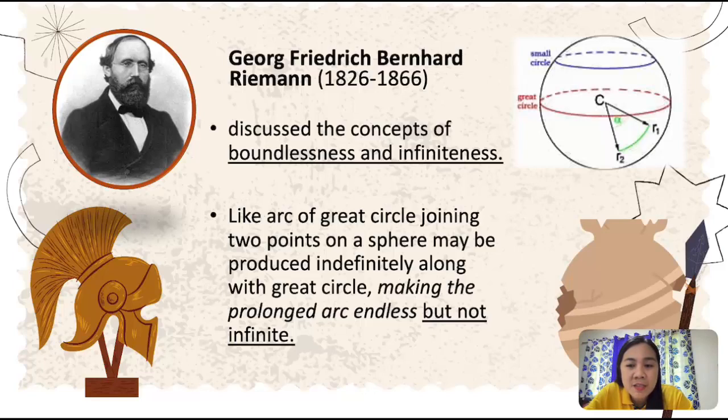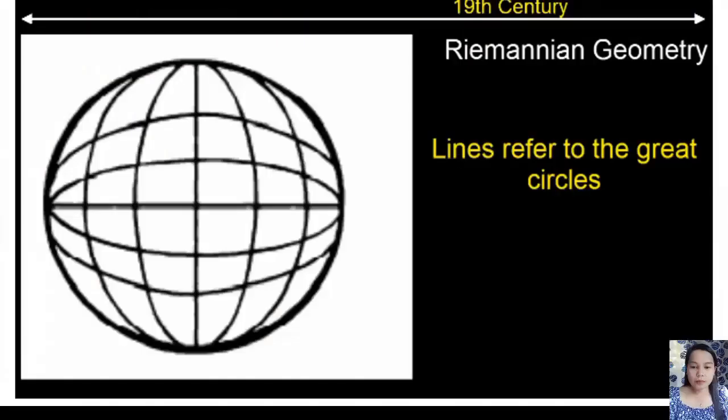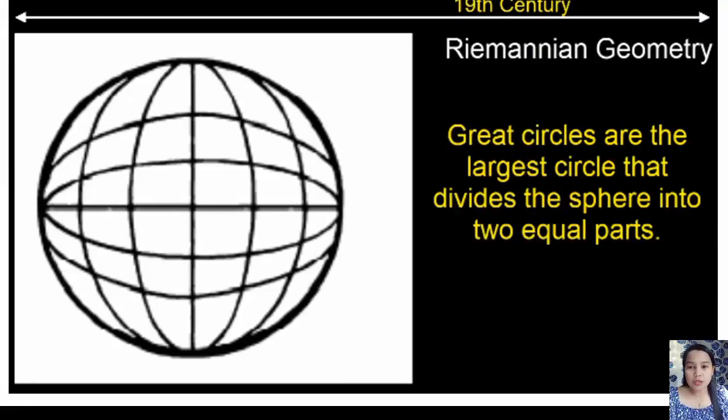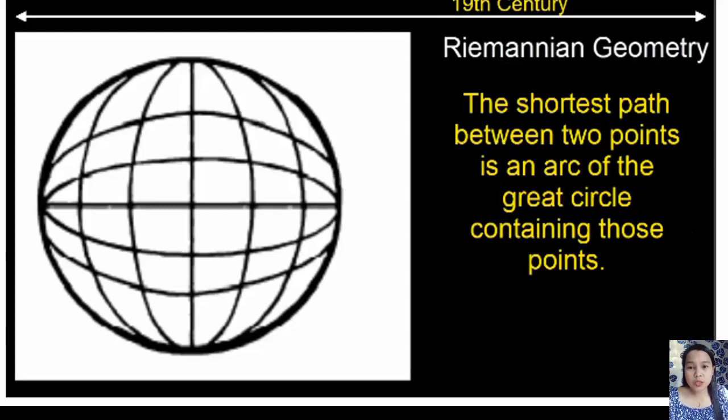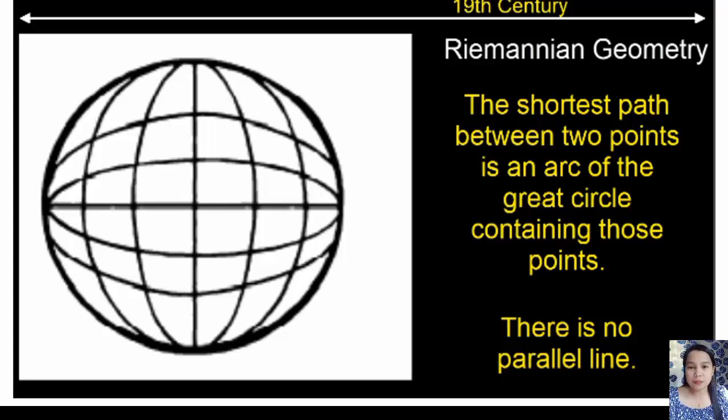So he published Riemannian geometry in the year 1854. To continue, in the visualization of Riemannian geometry, lines here refer to great circles, which is the largest circle that divides the sphere into two equal parts, while the shortest path between two points or any locations is an arc of a great circle containing those points. And any great circles, as you can see, the lines intersect, thus these lines are not parallel.